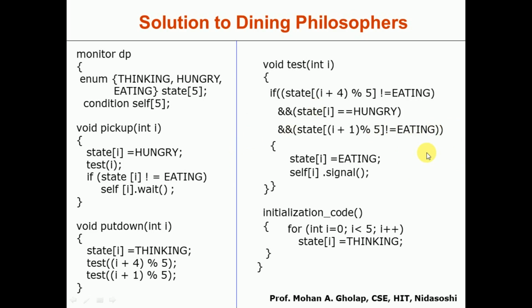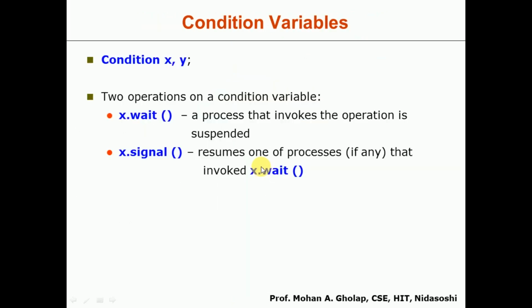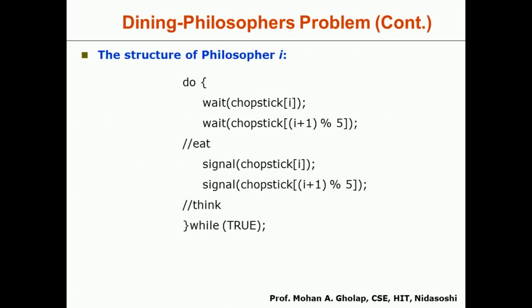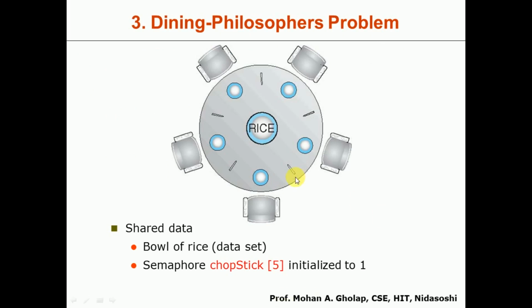In order to ensure these two conditions, we check whether the state of his previous neighbor is not eating. If you are getting confused, consider the philosopher here. Let us consider this is the value of i. If you write i plus 1, it means this neighbor.